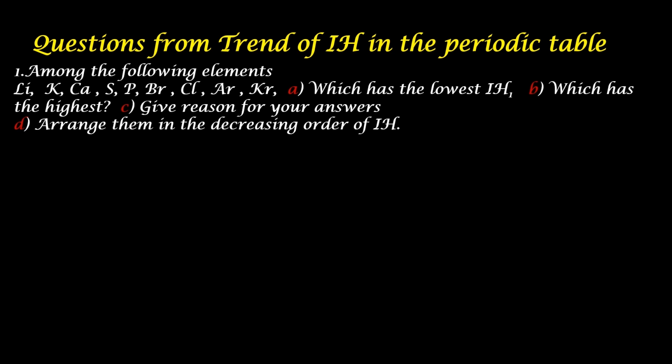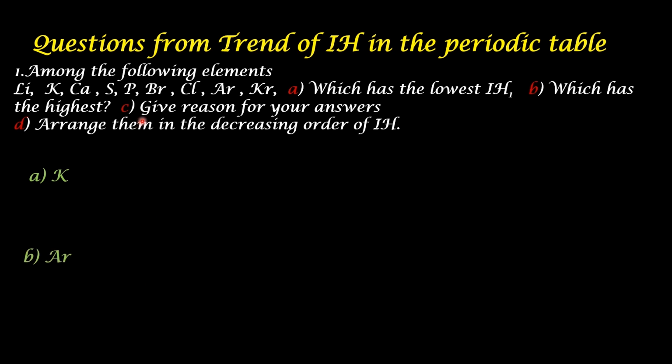In the previous videos, I have discussed all points regarding ionization enthalpy. If you have not watched them yet, it is better that you watch them first and then try to answer these questions. You have to especially know the factors affecting ionization enthalpy. Then answering this question will be very easy. The answer for the first section, A, which has the lowest ionization enthalpy: the answer is potassium. Answer for section B: argon.